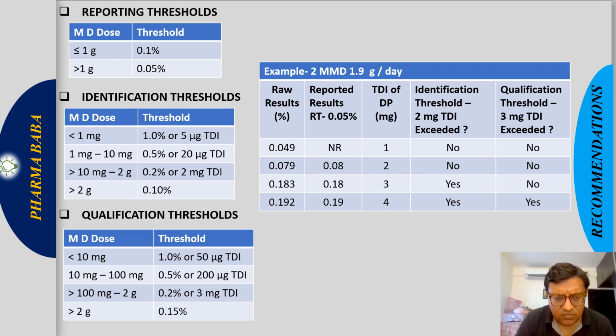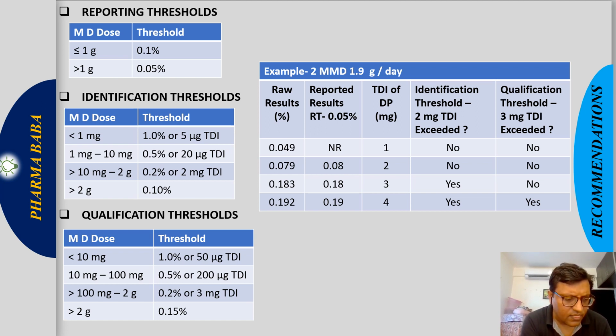So 1.9 gram means it will fall in this category only. So either 0.2% or 2 mg will be the identification threshold. This we will discuss later. First, how is the TDI, the total daily intake of the degradation product, calculated? MMD multiplied by the impurity observed. For example, 1.9 is the MMD, multiplied by